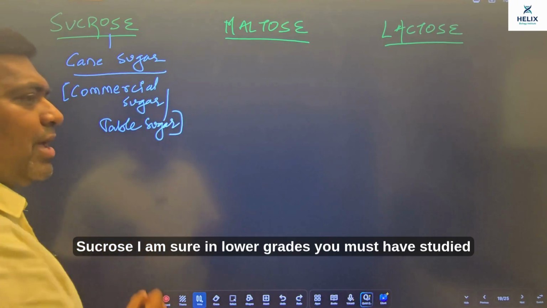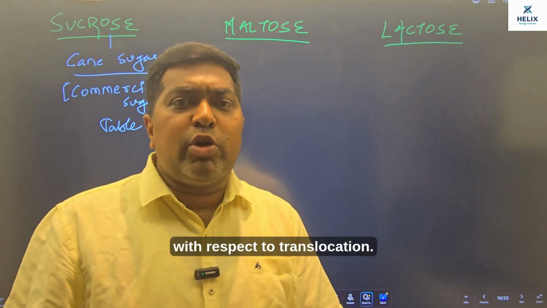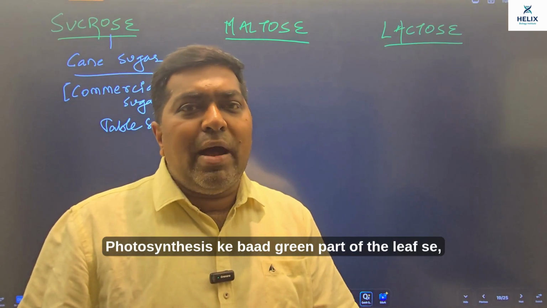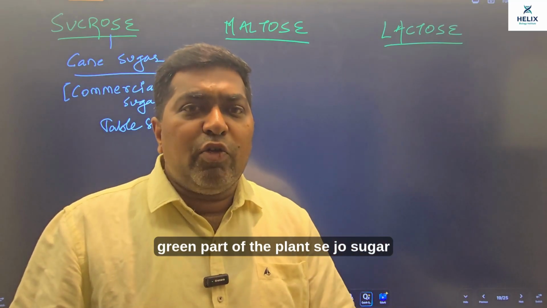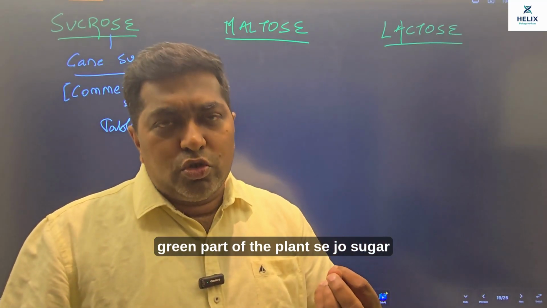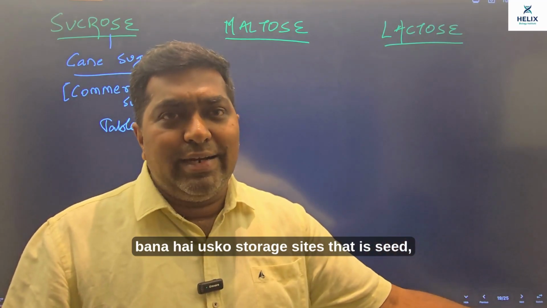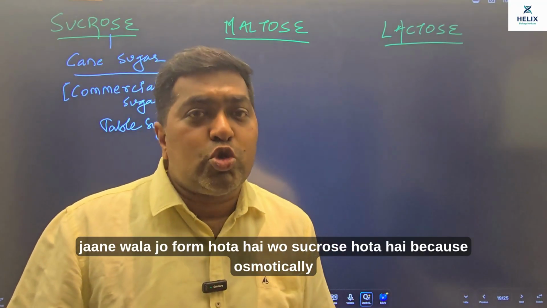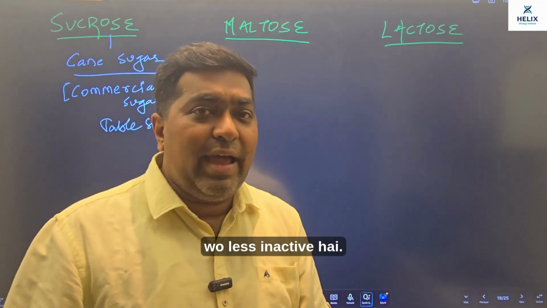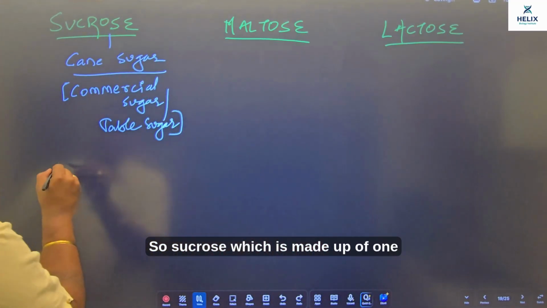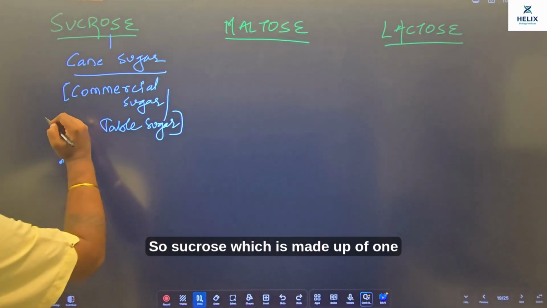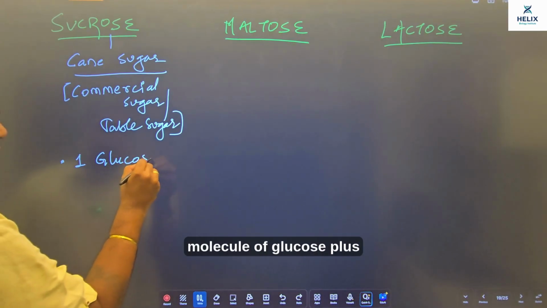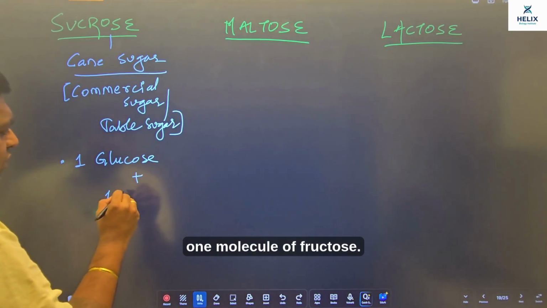Sucrose, I am sure in lower grades you must have studied with respect to translocation. After photosynthesis, the form in which the sugar made in the green part of the plant is carried to storage sites, that is seed, fruit or roots, is sucrose, because osmotically it is less active. So sucrose is made up of 1 molecule of glucose plus 1 molecule of fructose.